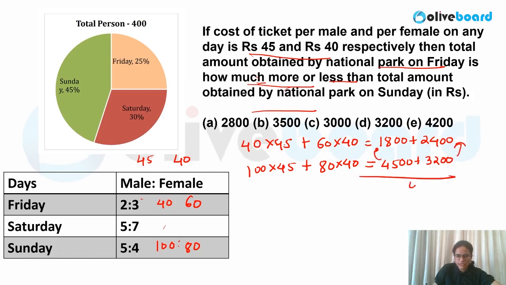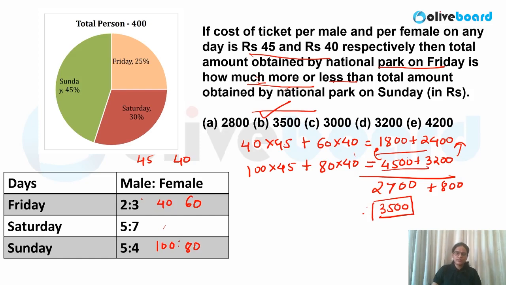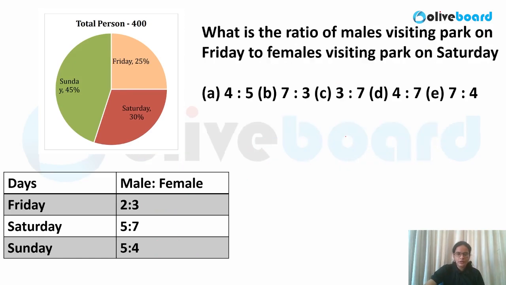That will also reduce your calculation. So that is nothing but 2700 and this is 800 over here. So 2700 plus 800, that is nothing but 3500 in this case. I hope all of you are getting it. So simply I have calculated the difference. You can add and take the difference, that is also fine, but this way also you can do the calculation in this case. I hope it is clear.